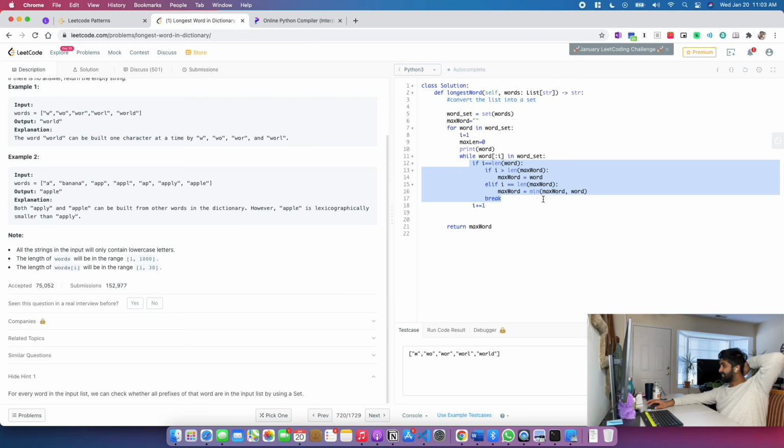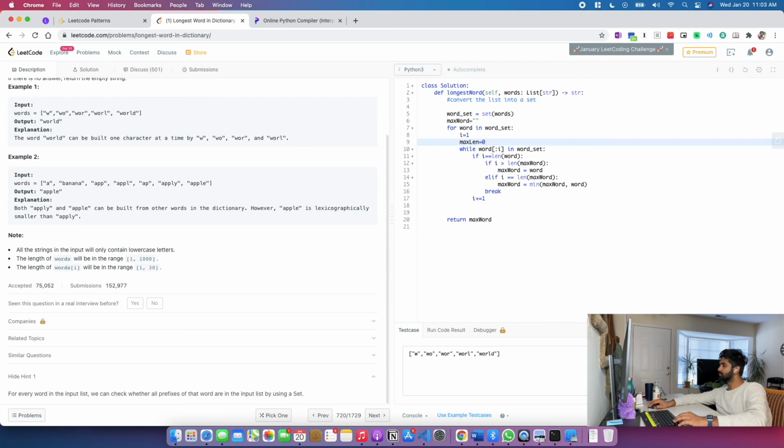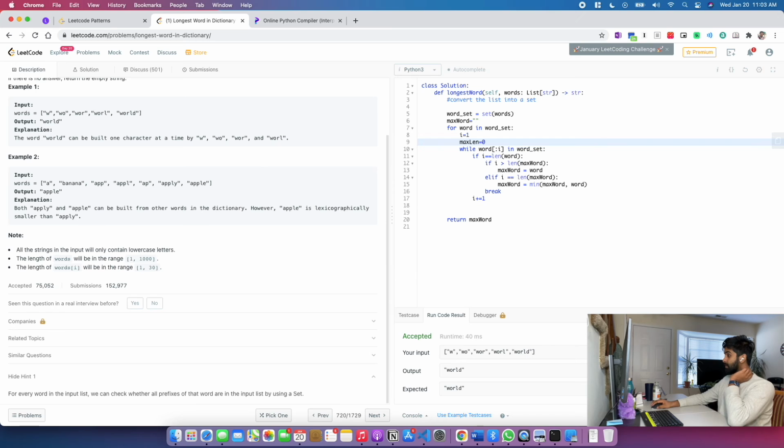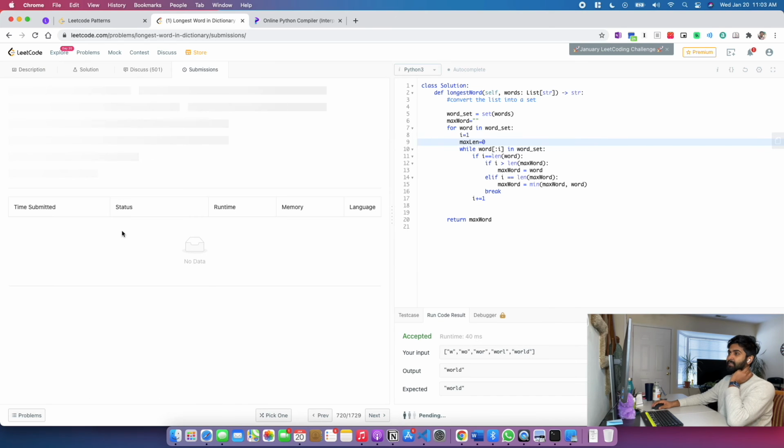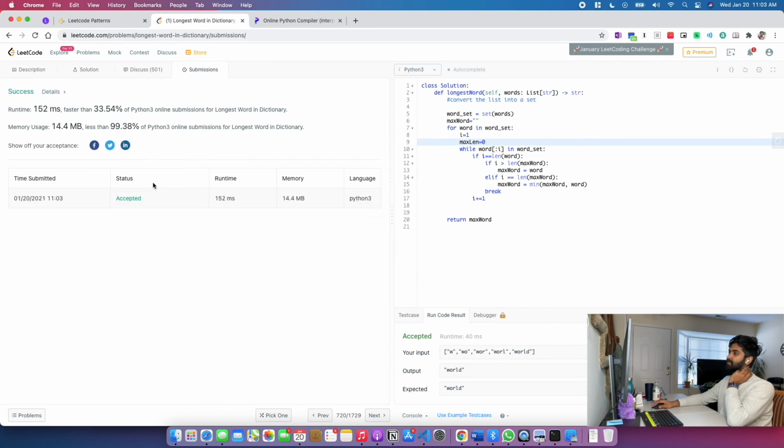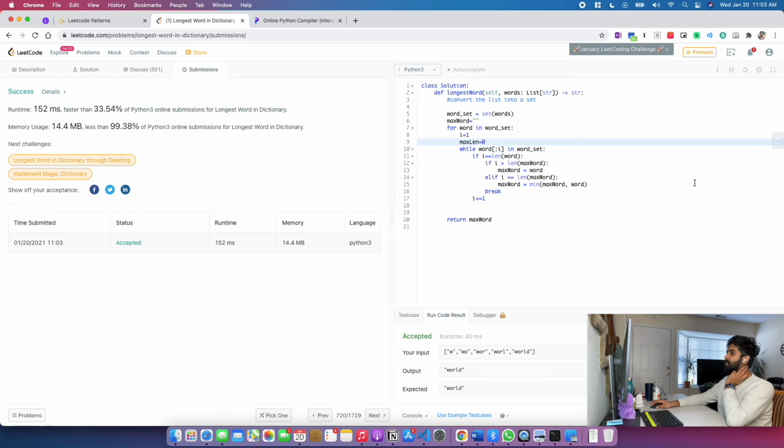So I have the breaking condition first and then the increment condition, then it is working. But I think it will have an issue when we are testing with some bigger input. Okay, it's not having an issue. So according to their hint, this is the approach that they're looking for.